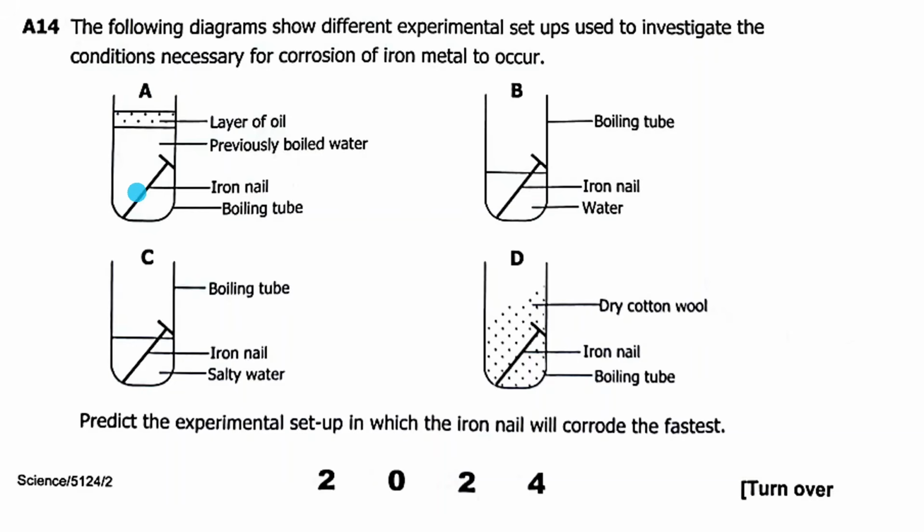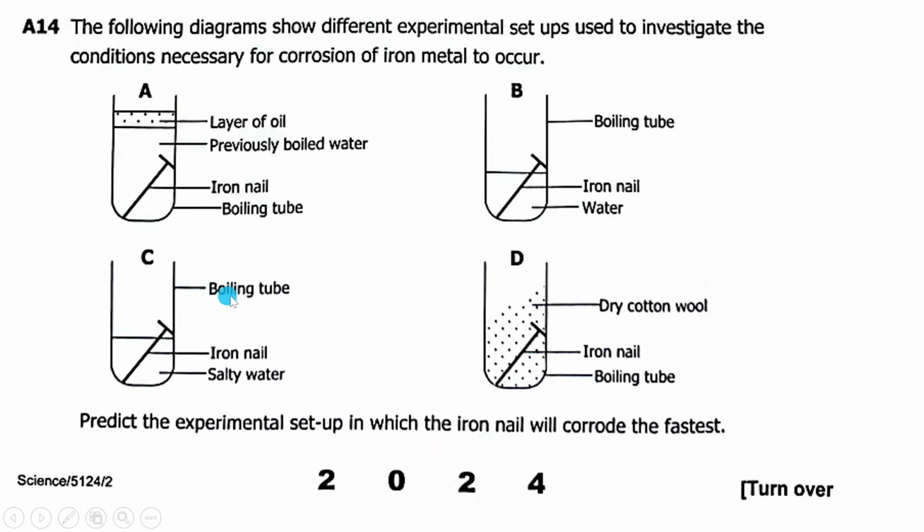So if there's only water and no oxygen present, rusting will not occur. In B, we have iron inside water in a boiling tube, and nothing is closed here. Corrosion will occur here, because oxygen will come in and there is water.